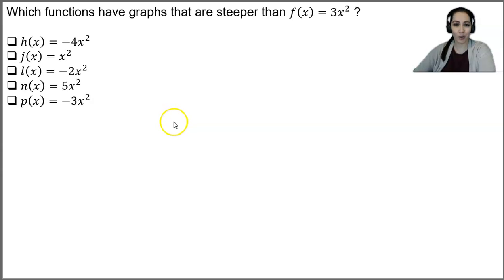Which functions have graphs that are steeper than f of x equals 3x squared? So I have 5 options here. Which one of these are steeper than this function?